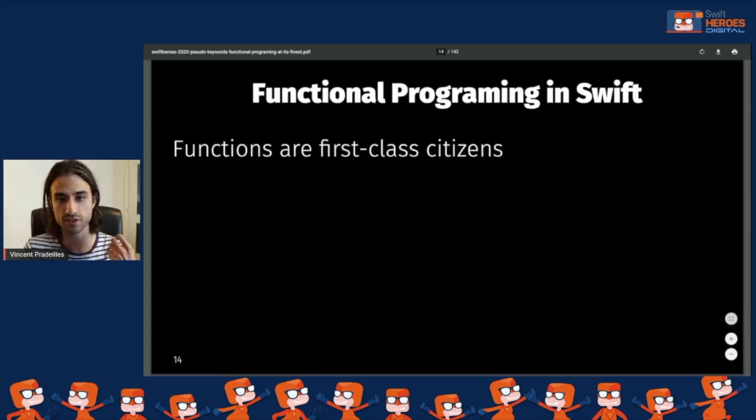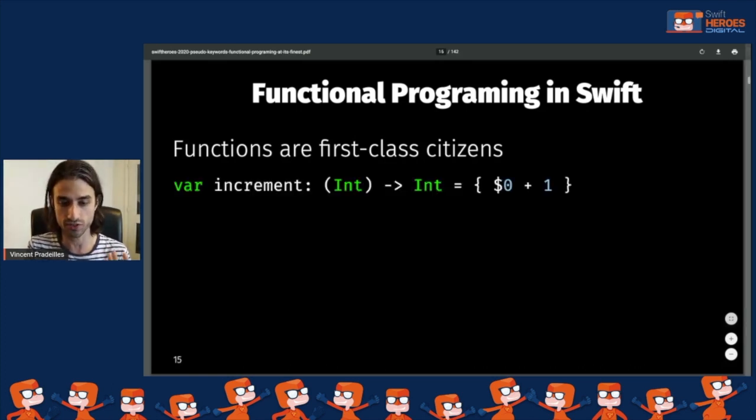Usually, these three things are summed up in this sentence: functions are first-class citizens in Swift. What it means is that in Swift, a function type is like any other type. So whenever you have a type like Int or String, you can put a function there and it will still work in most cases.